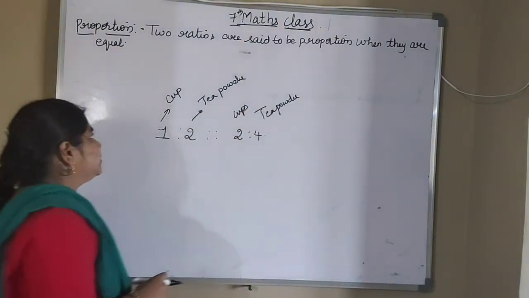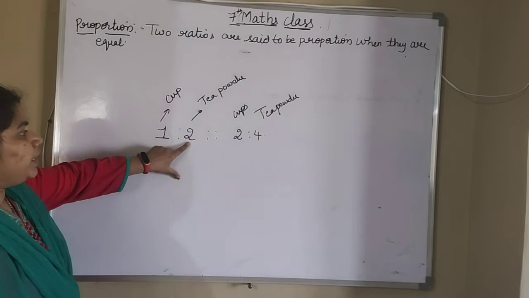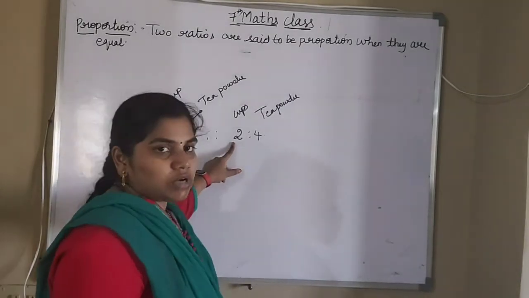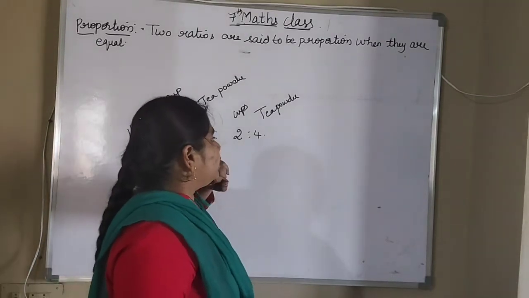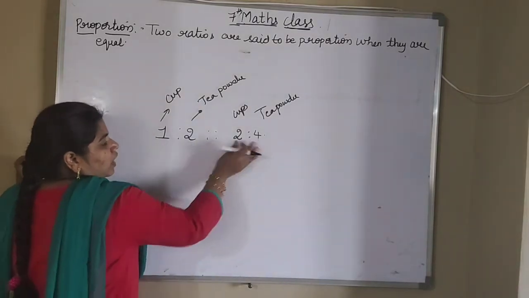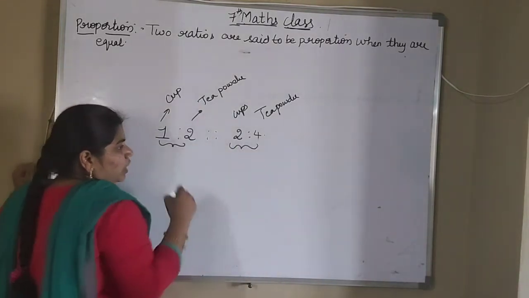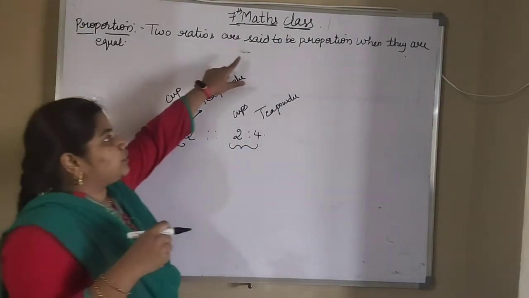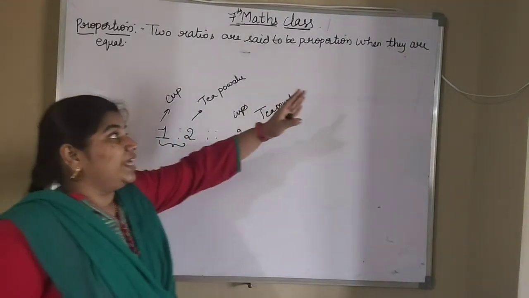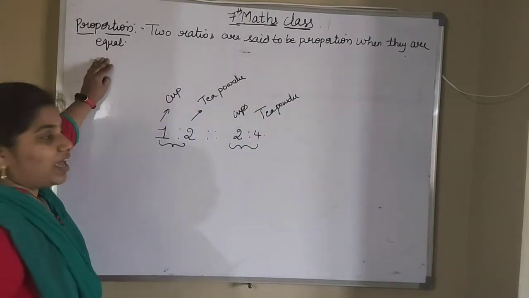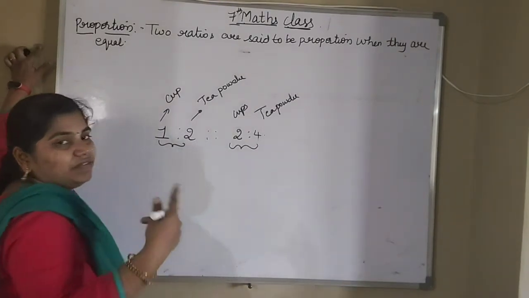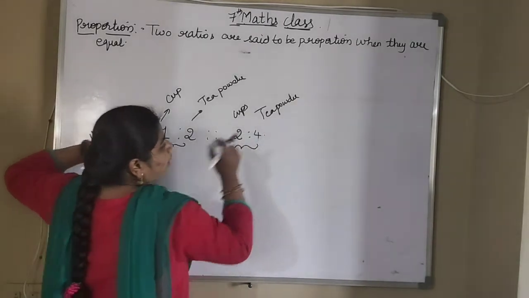Okay, so now what is this? For making 1 cup of tea, you are taking 2 tablespoons of tea powder. In the same way, for making 2 cups of tea, you are taking 4 tablespoons of tea powder. So these are the two ratios. The two ratios are said to be in proportion when they are equal. So we have to see whether these two are equal or not. If they are equal, then we can say these two ratios are in proportion.